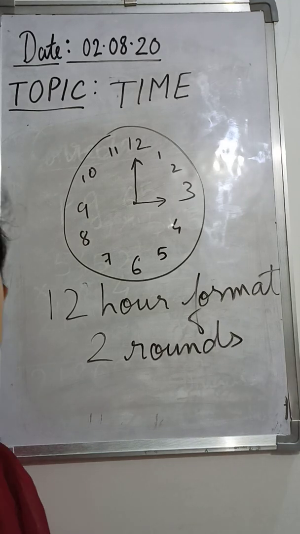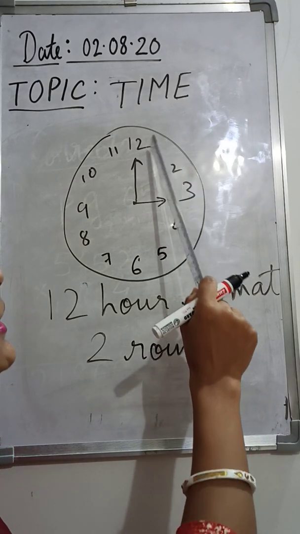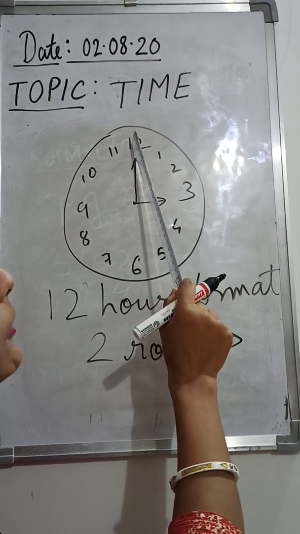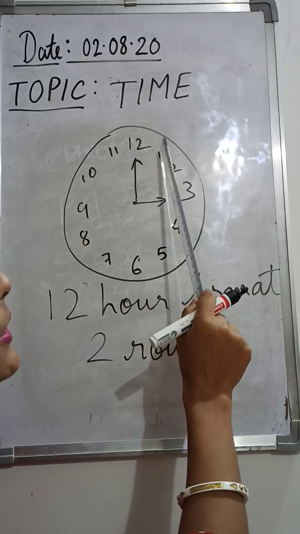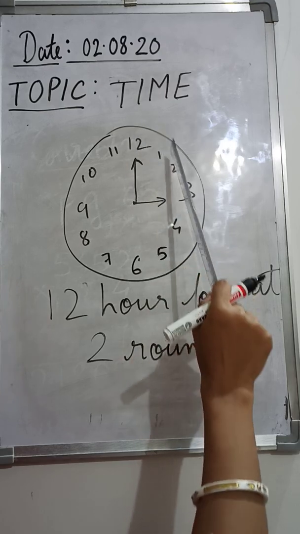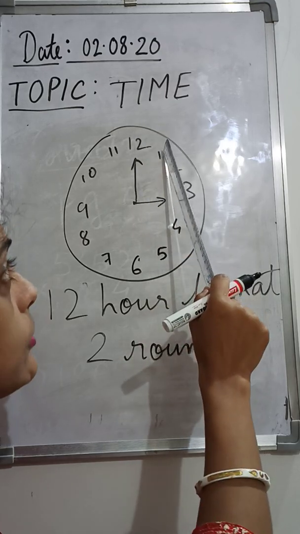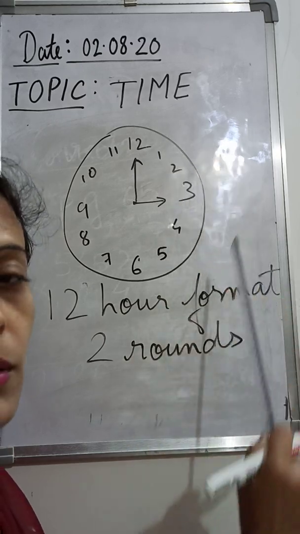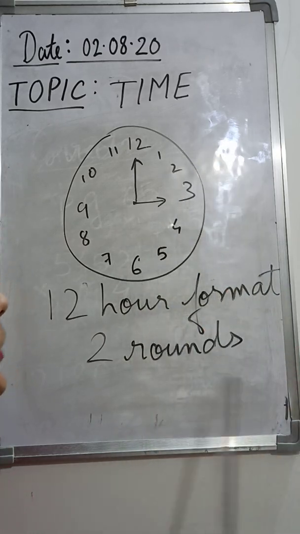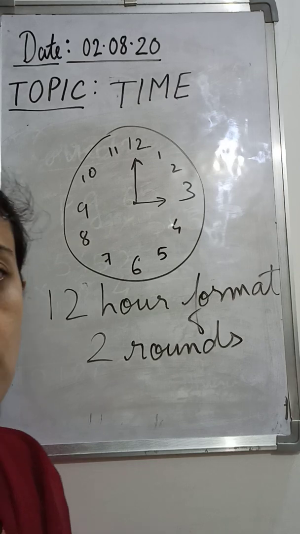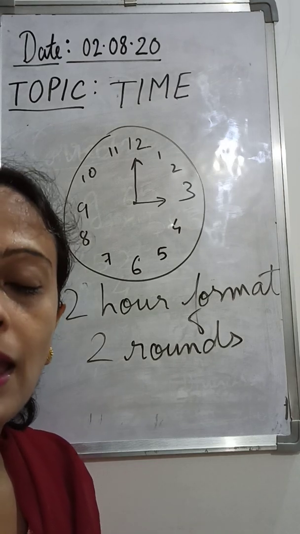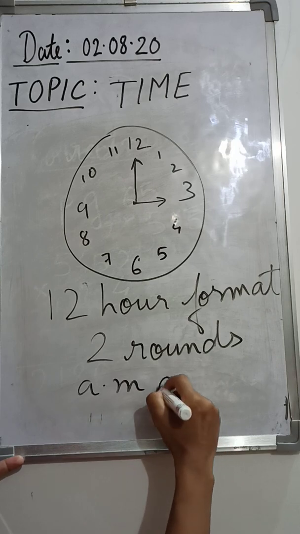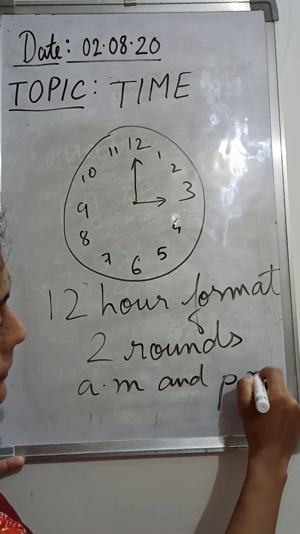So how are we going to differentiate the numbers? We can see that if the clock makes 2 rounds, when it comes to 12, it again gets 1, it again gets 12. Once it got the 12, again it is getting the 12, again the 1, again the 2. It's getting the same numbers again and again. So how will you write the numbers then? We will use AM and PM.